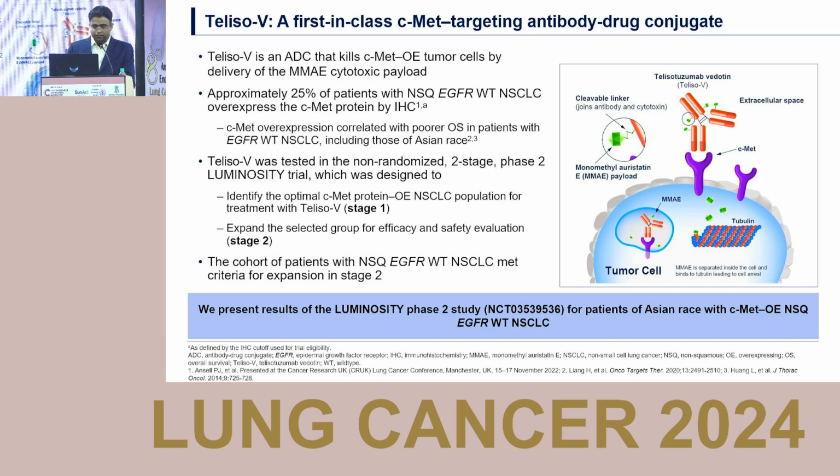The LUMINOSITY trial is a phase 2, 2-stage trial. In stage 1, they identified the optimal subgroup of c-MET protein overexpressing non-small cell patients to treat with Telisotuzumab. In stage 2, the expansion group, they studied efficacy and safety.